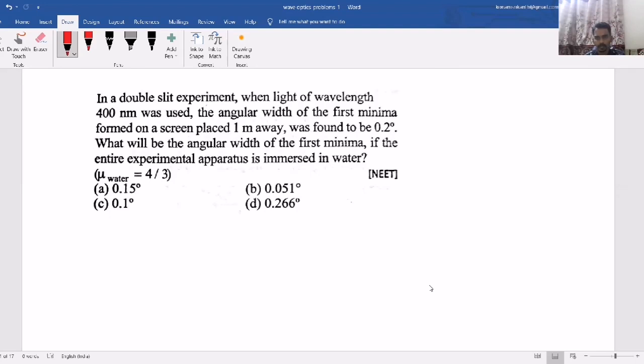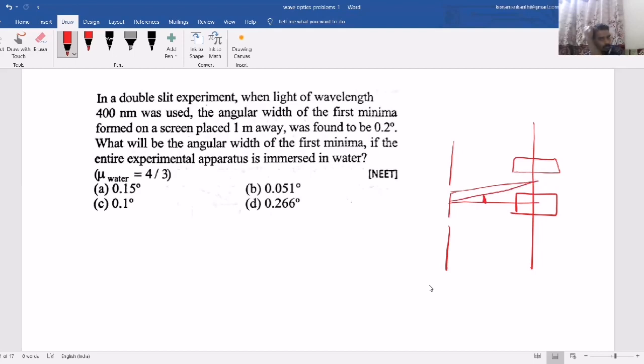See, just like if you consider there are two slits. Now there is a screen. Now there is one central maxima. Next minima, then maxima. Now this one they are asking. So this angular position or angular width means theta.